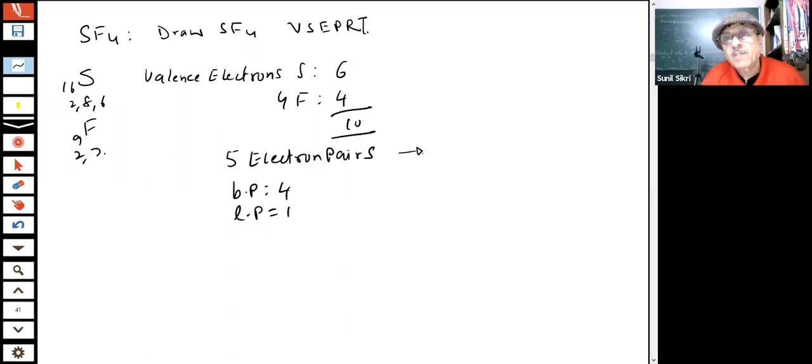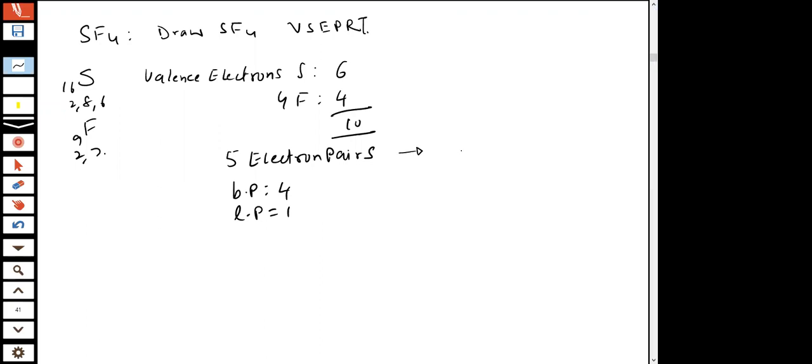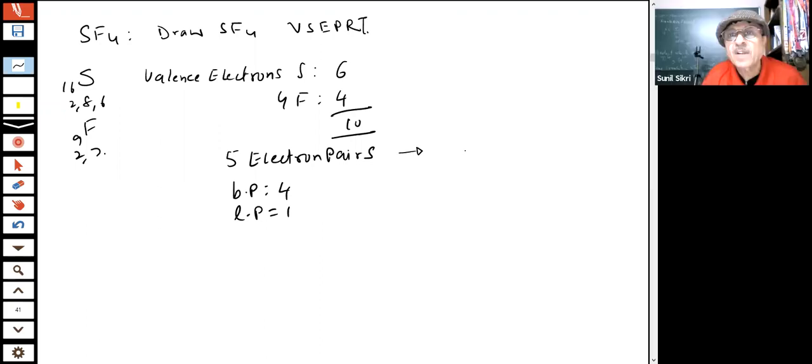Some work we will have to do. When I say 5 electron pairs, students, what is the big geometry which we draw for 5 electron pairs?